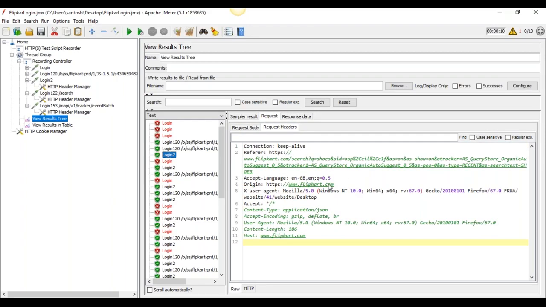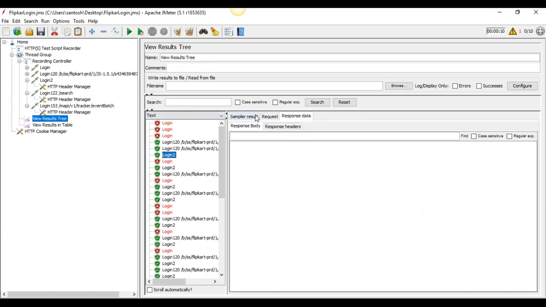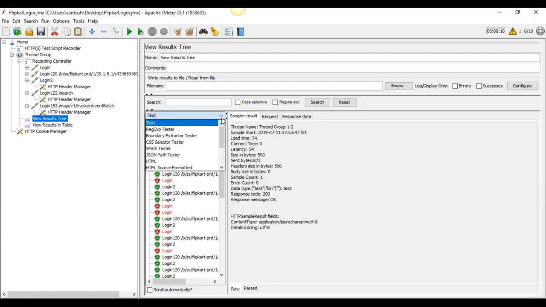Here, in the results section, you can also check the URL on which we are performing testing. So here we find the result. In the results section, we can see either the HTML result or text result, any result we can take here.